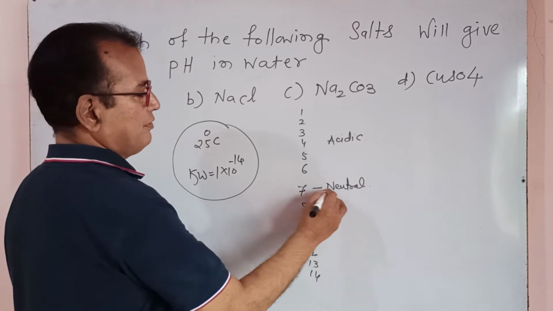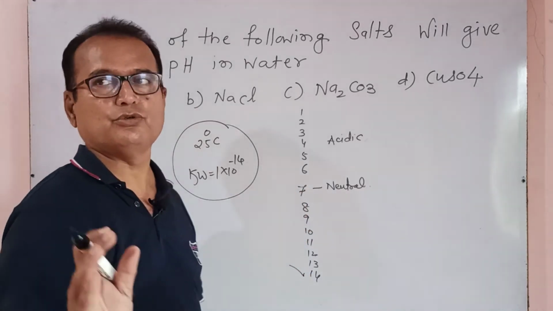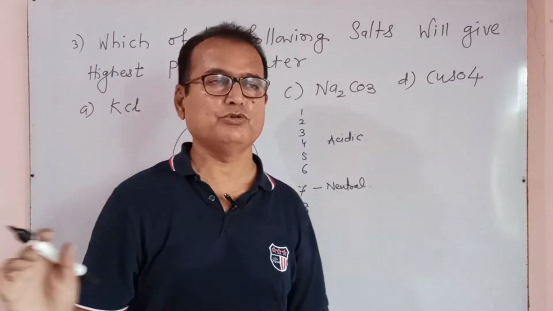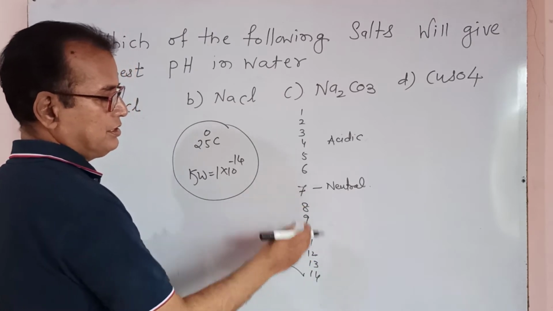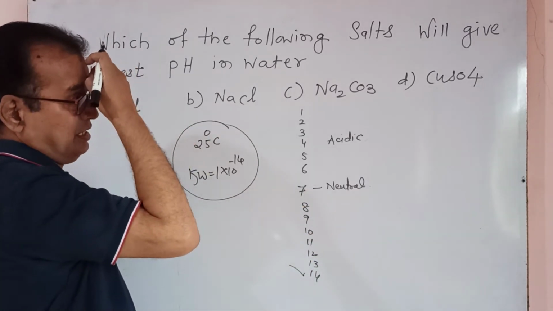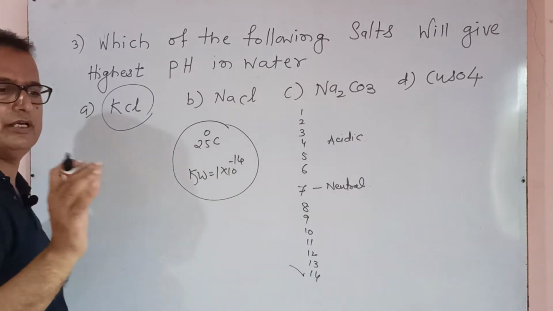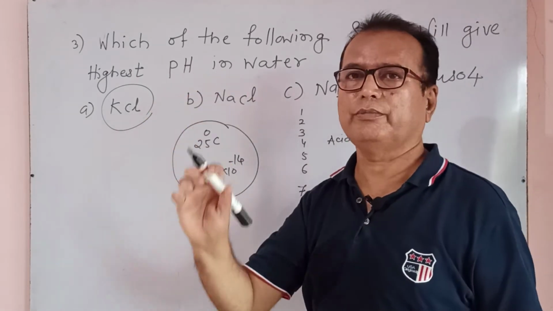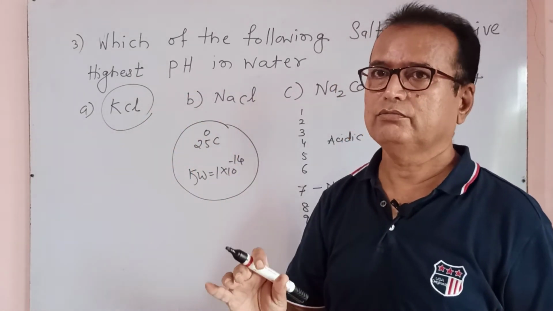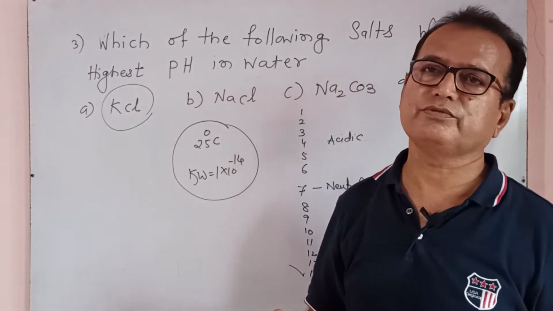Thus, if pH is 7, it is not the highest; the highest is 14. The solution which is basic has the highest pH. Here KCl: I just told you, KCl when added in water gives a strong base and a strong acid. When a strong base and strong acid are there, both are completely neutralized with each other.